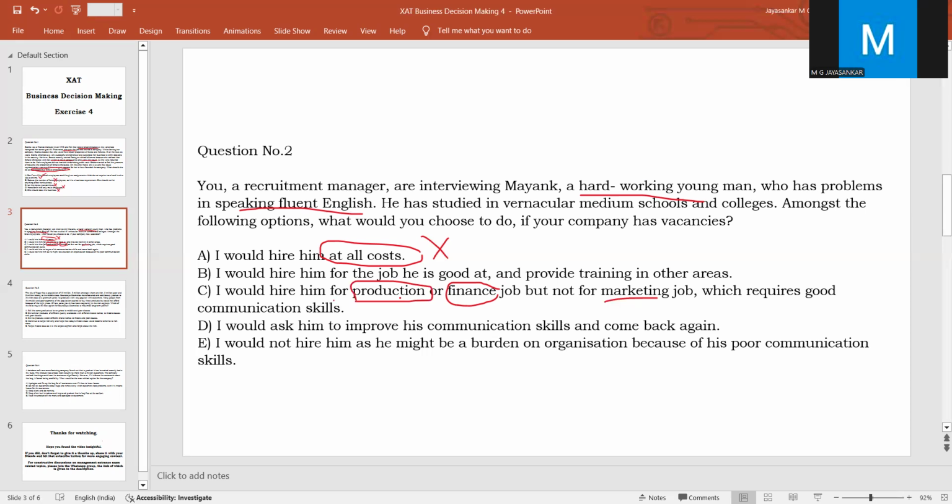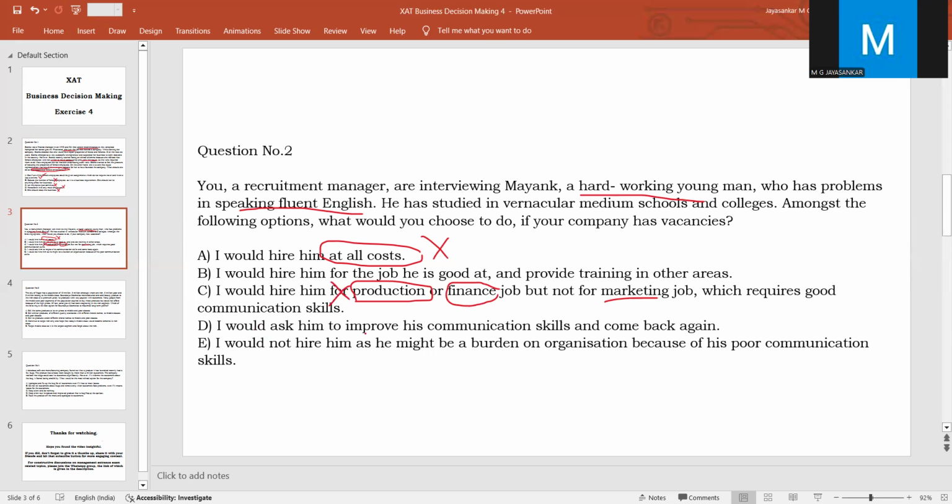So that is why this may not be a good answer, because unless and until we know that he is having skills required for production or finance, we cannot have this as an answer. So B is still the better answer because it says I would hire him for the job he is good at. So he must be having some qualities and there must be some vacancies that suit his qualities. So for those posts, he should be hired, not for production or finance. So this is why option C also can be ruled out.